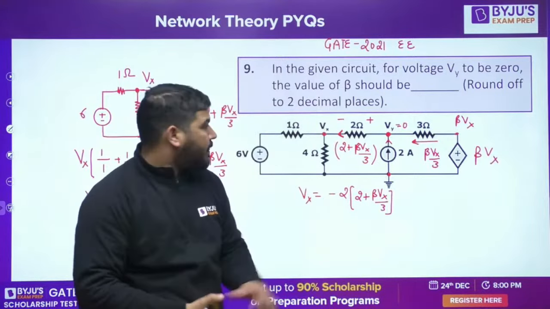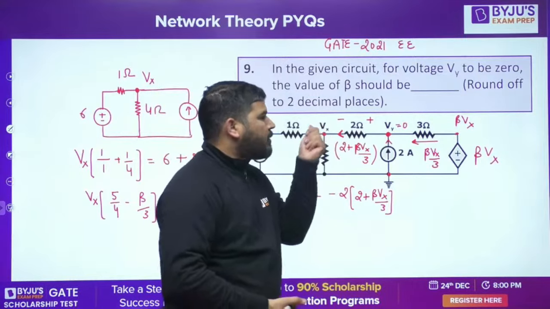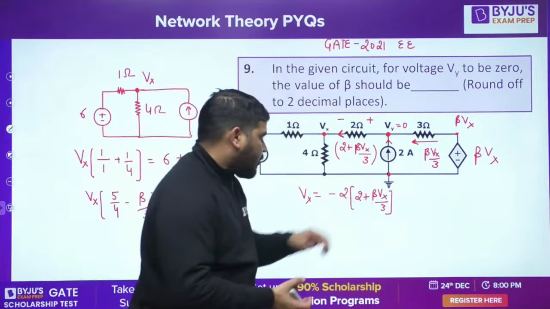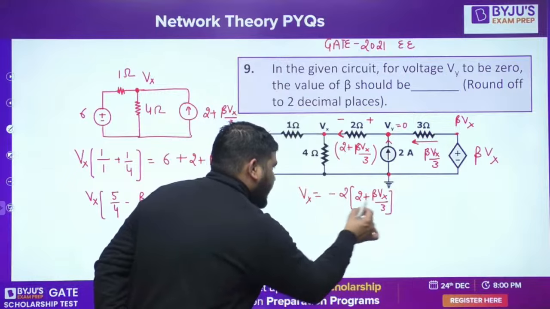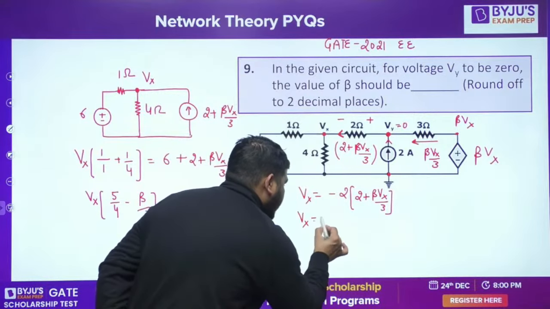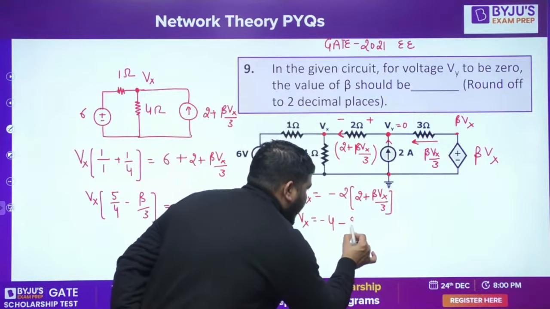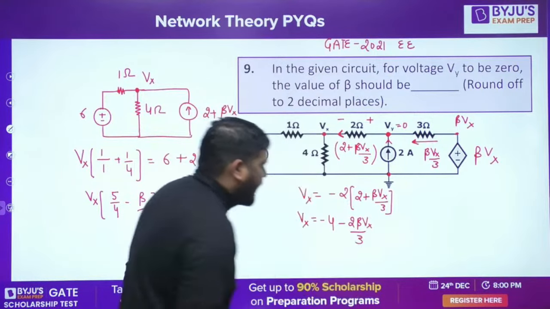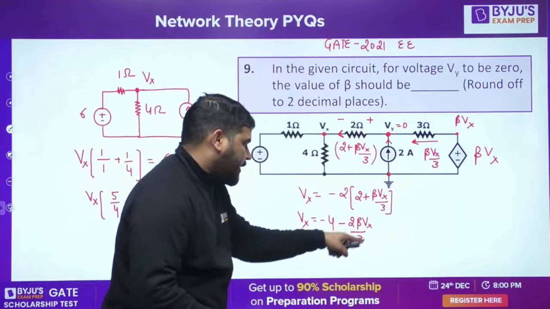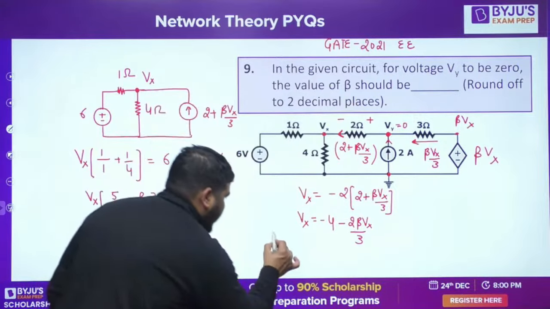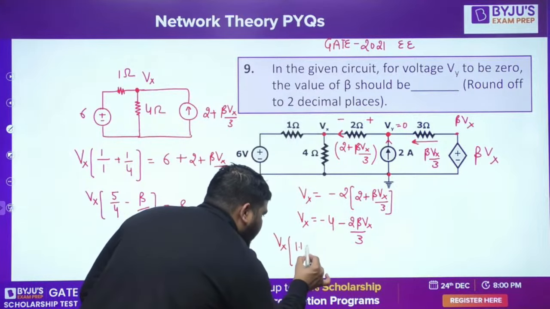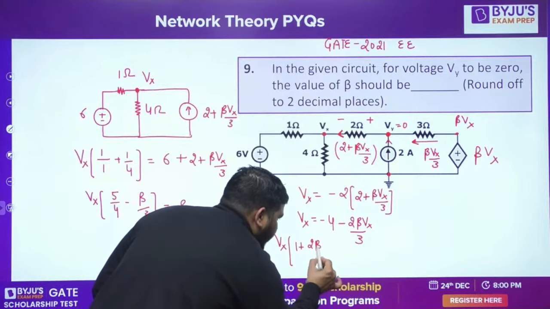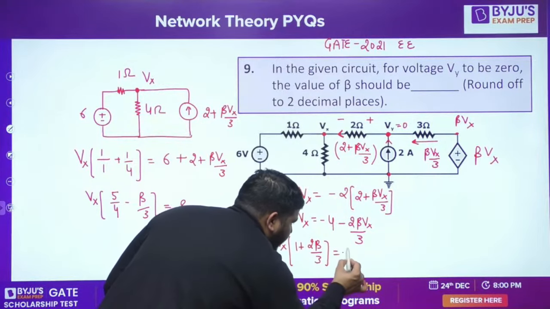So from here you can say that Vx is equal to minus 4 minus 2 beta Vx by 3. Now take this 2 beta Vx by 3 on this side. So you'll get Vx into 1 plus 2 beta by 3 is equal to minus 4.